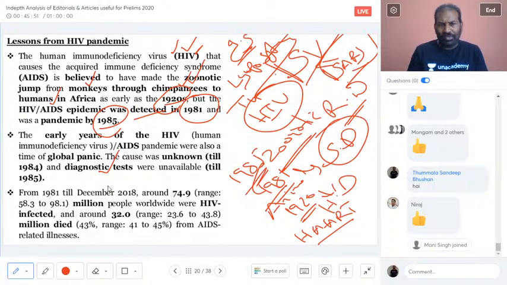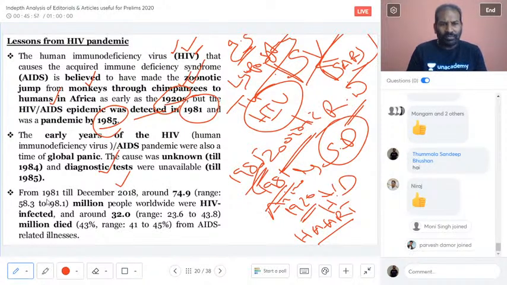And this is just a statistic, it is not really important, but just to know about it. From 1981 to 2018, just 2 years back, the number of people affected or who died from HIV across the globe is 74.9 million people worldwide, and 32.9 million people died.